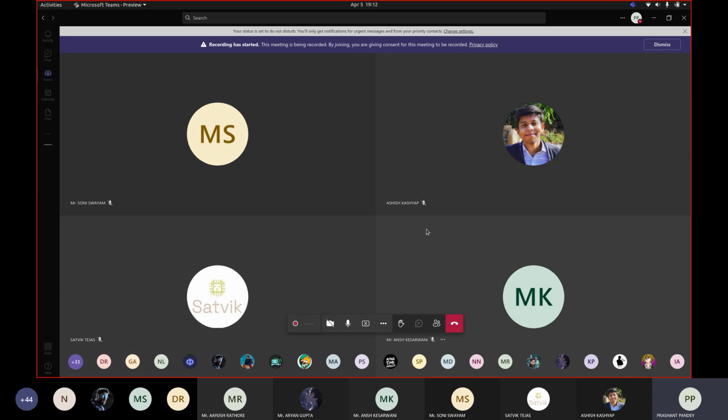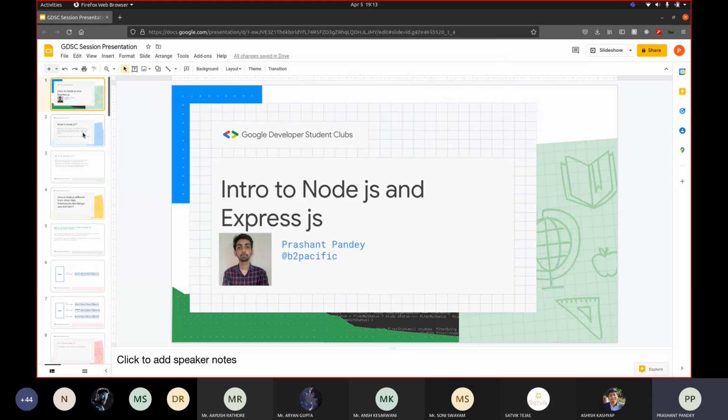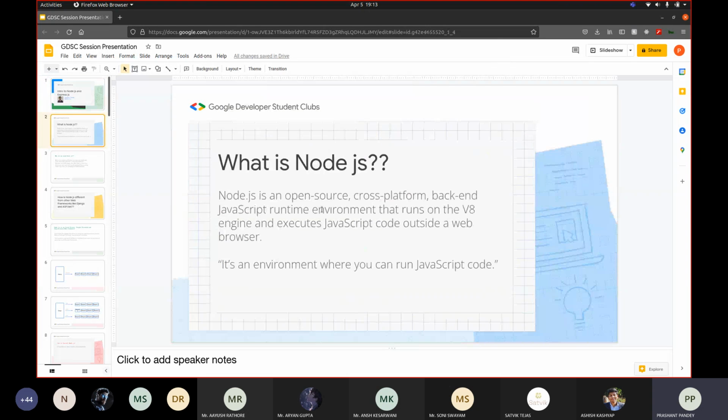Because Node.js in itself is quite a big ecosystem, and learning everything about it won't be feasible in 1 hour. So we'll only be skimming over the top of Node.js, and that will be the topic for today's session. So I'll start the session with a short introduction about Node.js.